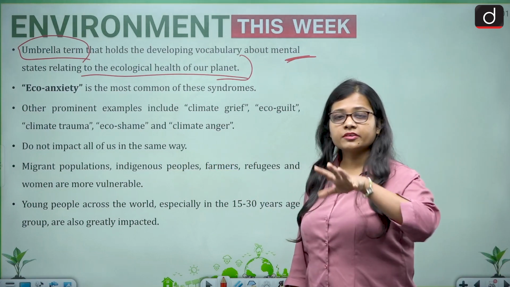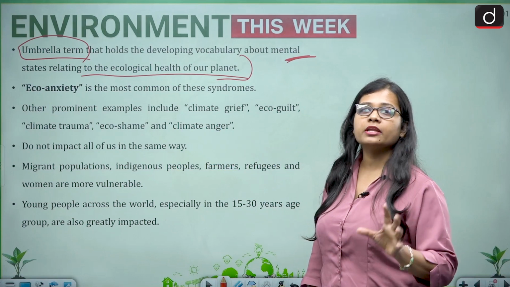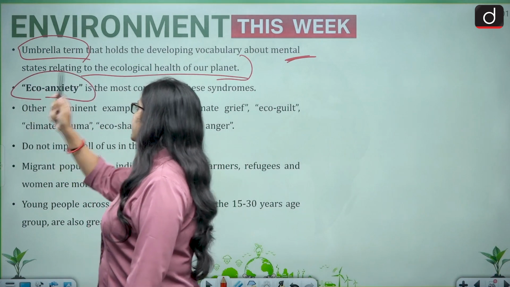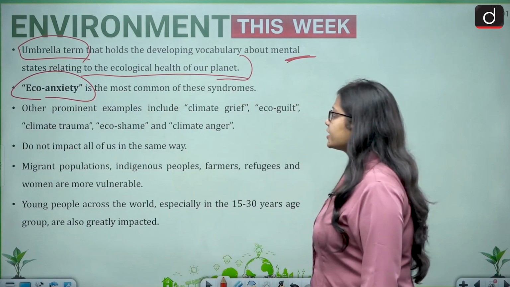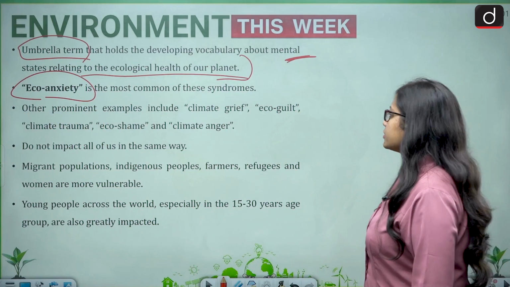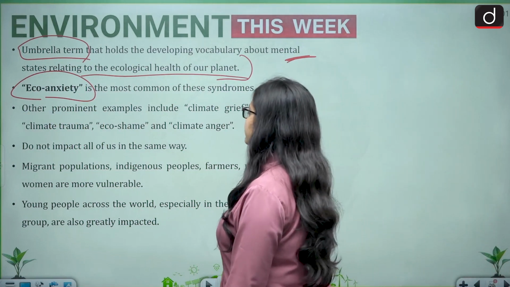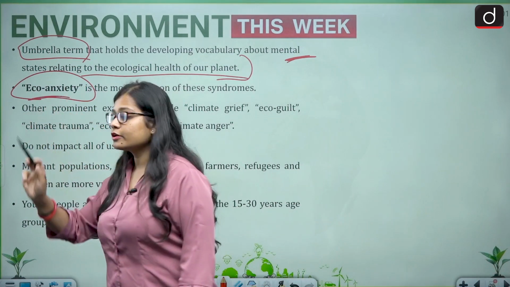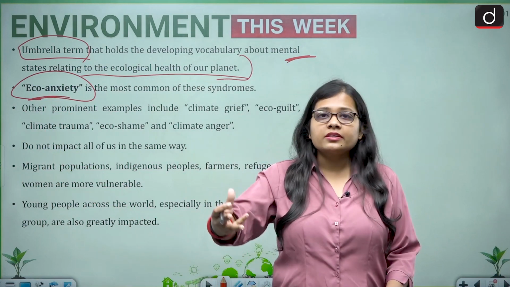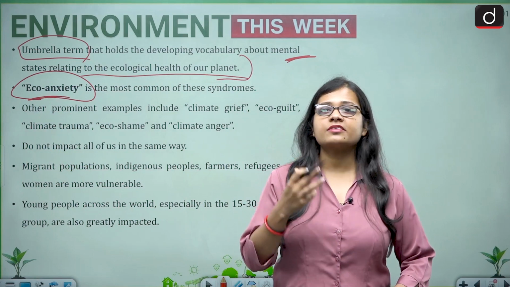And psychoterratic syndrome also contains many different terms, and one of them is eco-anxiety. Eco-anxiety is the most common of the syndromes, and it is with regard to anything which is happening wrong in the ecosystem, and to look at that wrong a person feels anxious.